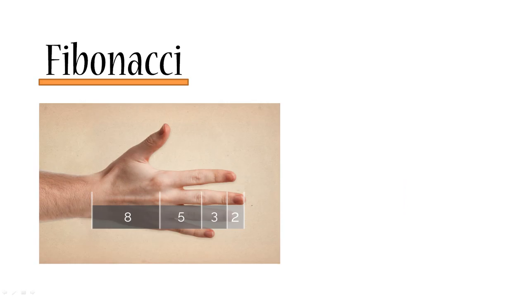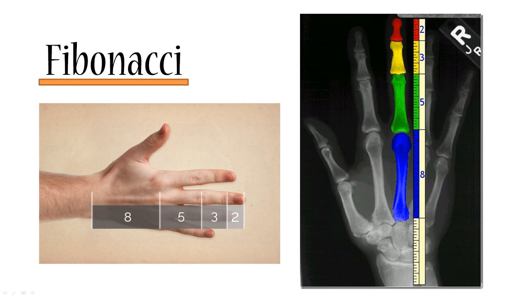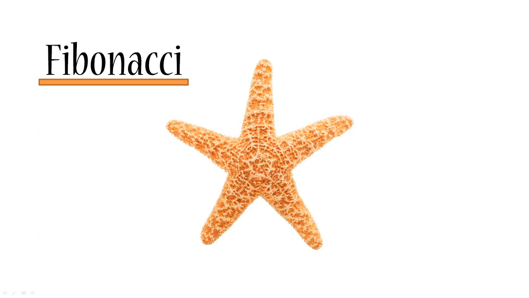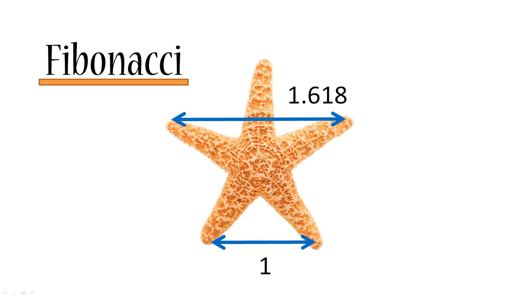Next, your fingers, actually your phalanges on your fingers, are in the same ratio as the Fibonacci numbers, so 2, 3, 5, 8. If you don't believe this picture, then here's an actual X-ray. Also, if you take any starfish and you measure its base and take it as a 1, then the distance between these two limbs will be 1.618.